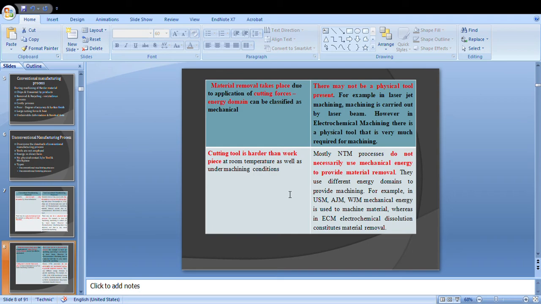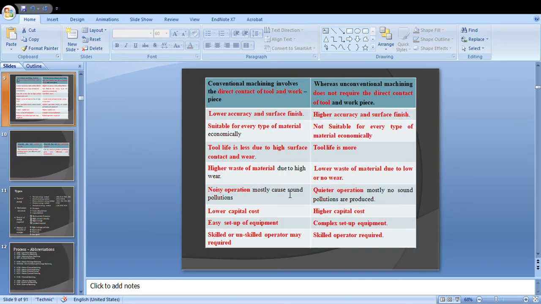Here the tool should be harder than the workpiece. That should be the condition. But in unconventional processes, mechanical energy is not necessarily used to provide material removal. Conventional involves direct contact and has less accuracy, whereas unconventional has high accuracy. Then, conventional is economically good, whereas unconventional is not suitable economically. Here tool life is less, here tool life is more. High wastage of material will be there, here only lower wastage of material. Conventional is a noisy operation.